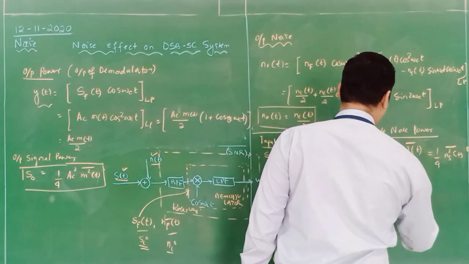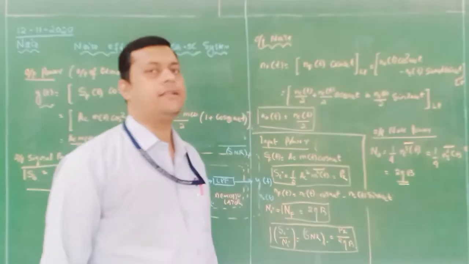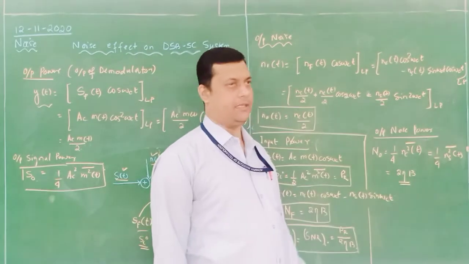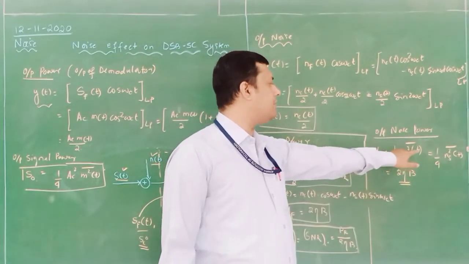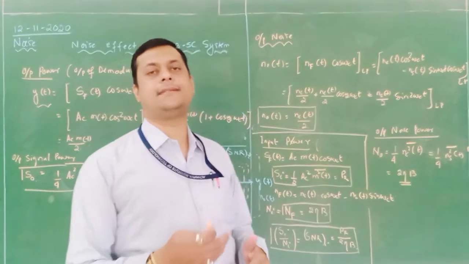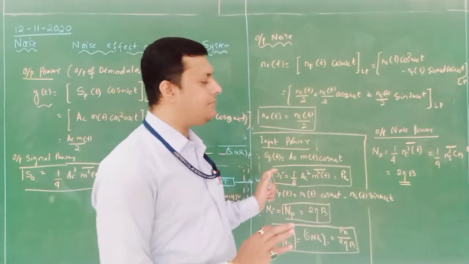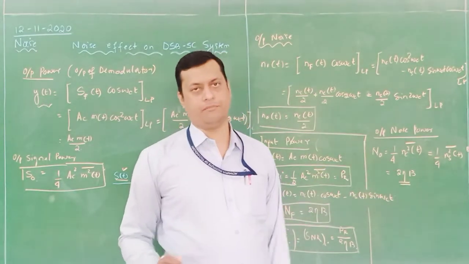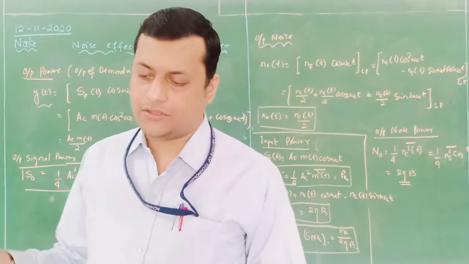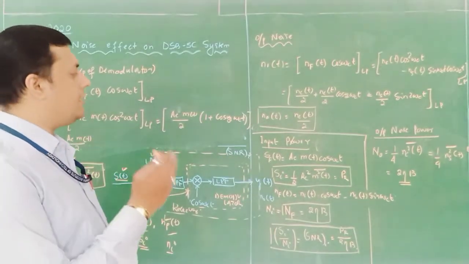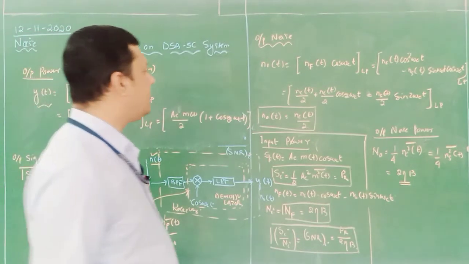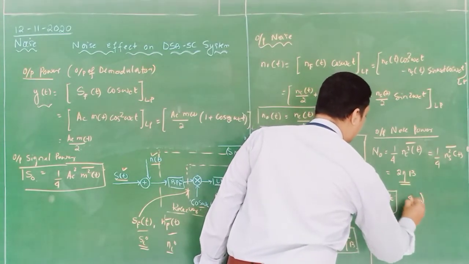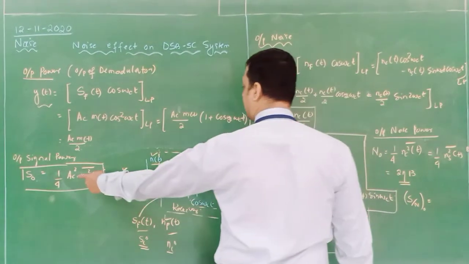So output noise power we can calculate with respect to eta into b, because the noise effect is there, and the noise power is 2 eta into b. Because if it is half n square of t, the noise power throughout the system remains as it is for a DSB-AC system or for any sort of system. The noise bandwidth will be 2 eta into b. Now this 2 eta into b we have to substitute in the signal to noise ratio, so that we can calculate our output SNR.